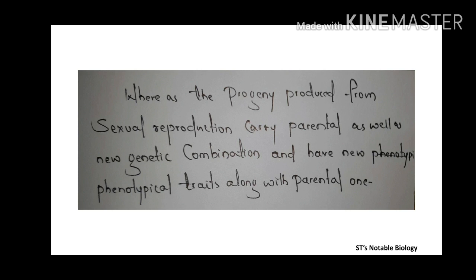Whatever progeny are produced from sexual reproduction carry their parental characters as well as new genetic combinations, because genetic recombination occurs, and they have new phenotypical traits. New phenotypical traits means the physical appearance is unique compared to their parents.